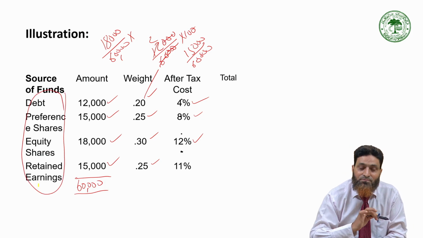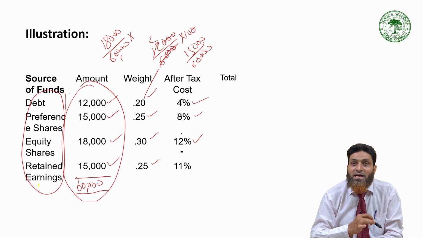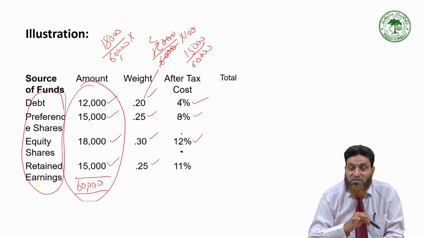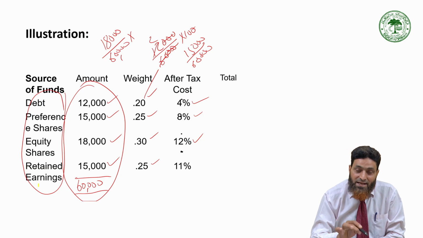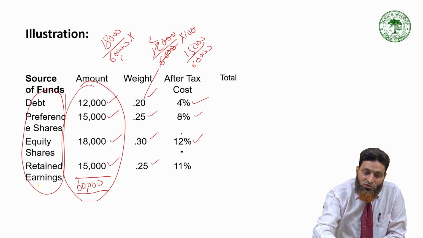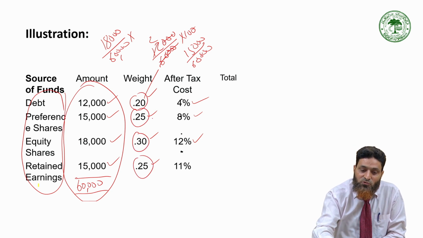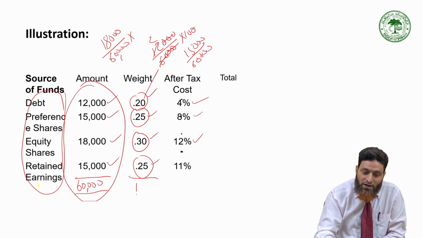First thing you have to see is that. Then how much amount has been mobilized by the issue of these specific sources of funds. Then the next thing is to make the total of this. Next, you have to find the weight. How much is the weight of each and every source? So it is 20%, 25%, 30% and 25%. Its total should be 1 or 100%.